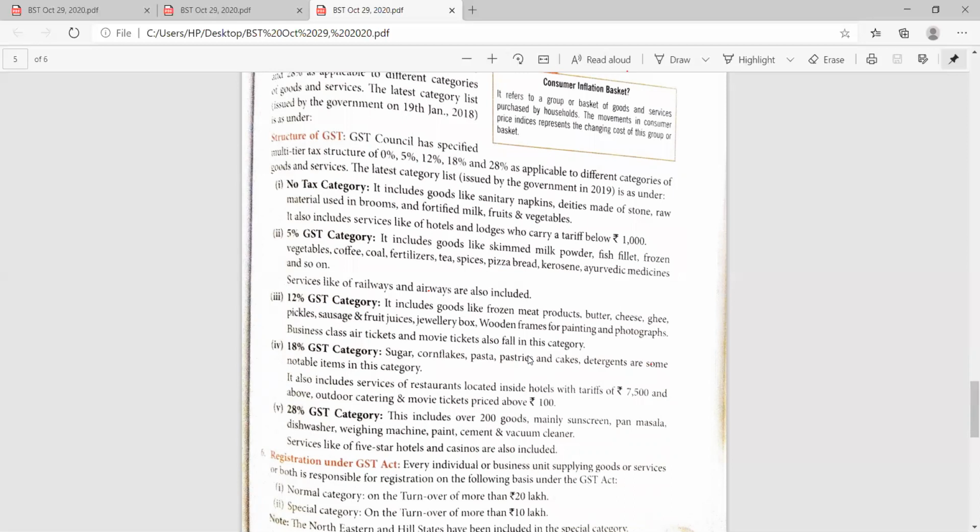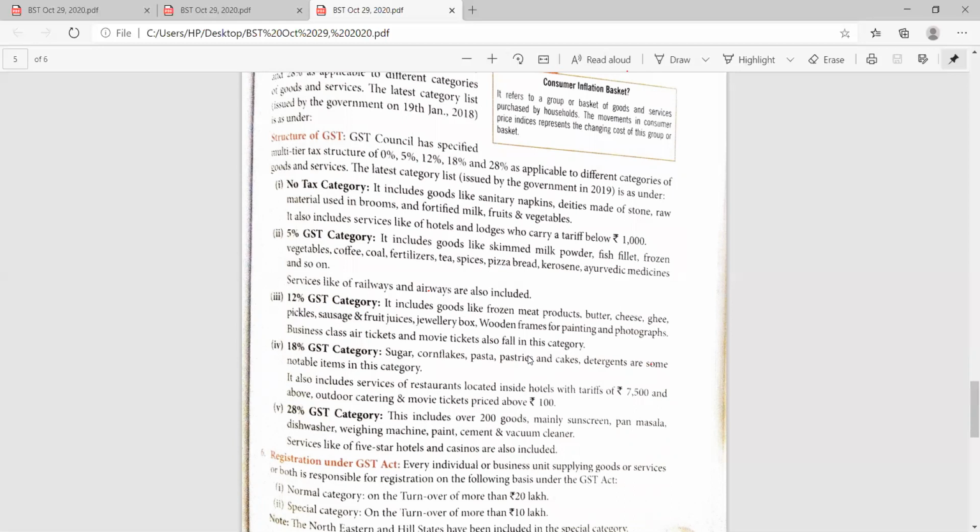If we talk about the 12% GST category, the frozen meat product, butter, cheese, ghee, pickle, jewelry box, wooden frames, paintings, and in business class, air ticket and movie ticket also fall in this category of 12%.